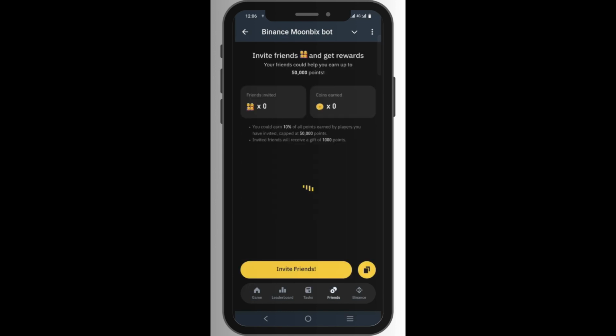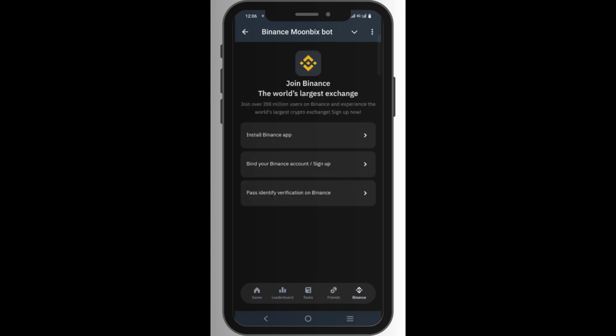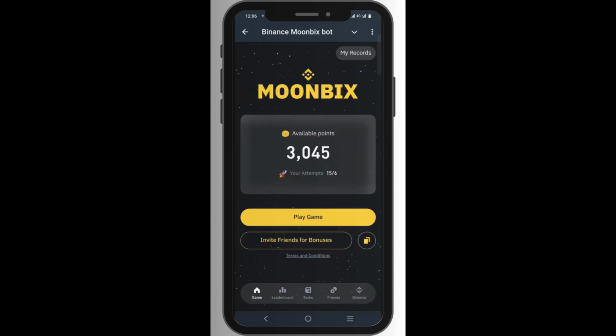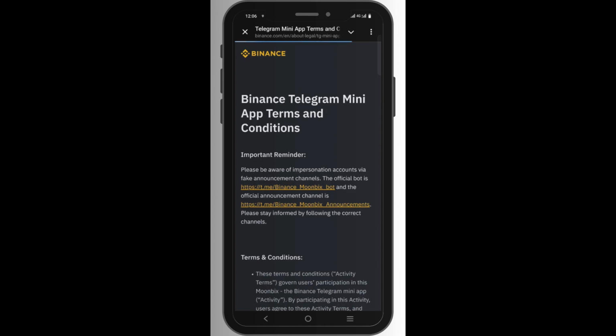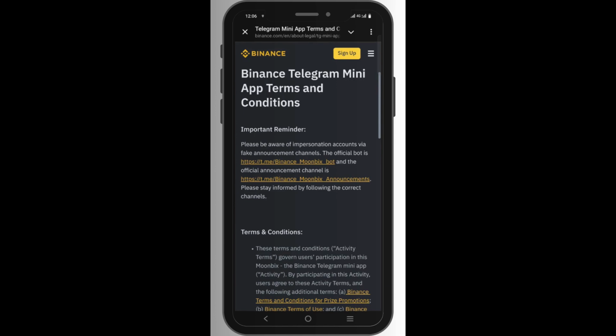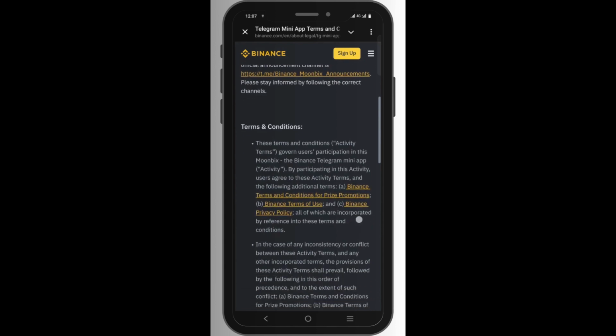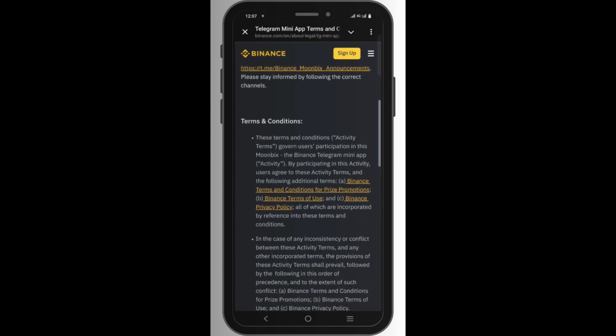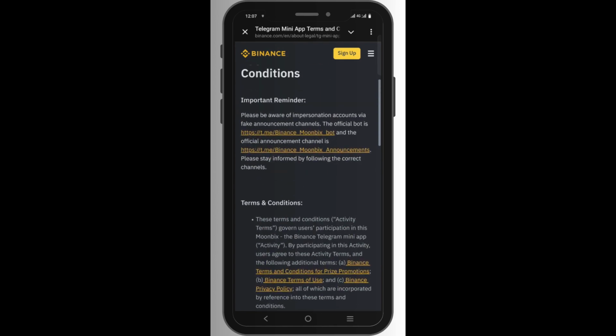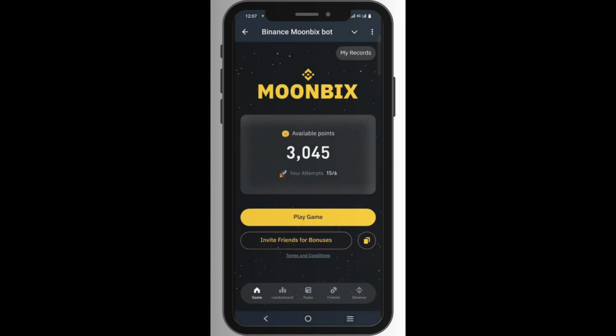If you click on friends, this is where you see everybody you have invited. And if you click on Binance, you can see some information about Binance. Then if you go back to the game and click on terms and conditions, it will take you to a Binance website. If you look on top, you will see Binance.com, which is the exact Binance domain name. There is this Binance Moonbix bot there, meaning that this could be the Binance Telegram bot airdrop. So I don't know. All I need to do is participate in it and at the same time be careful. And I'm telling you guys the same thing, you need to be careful.